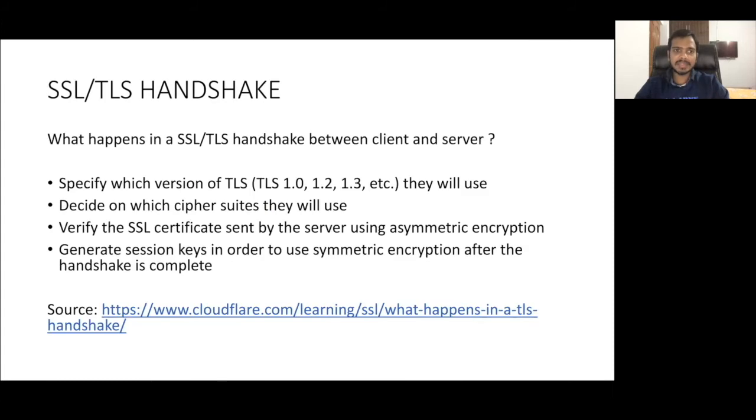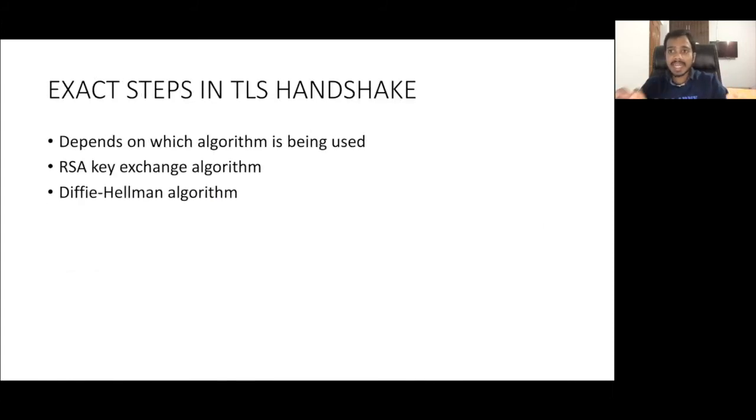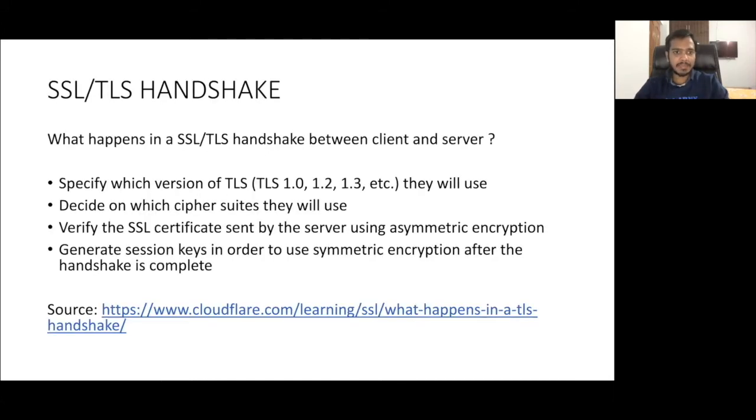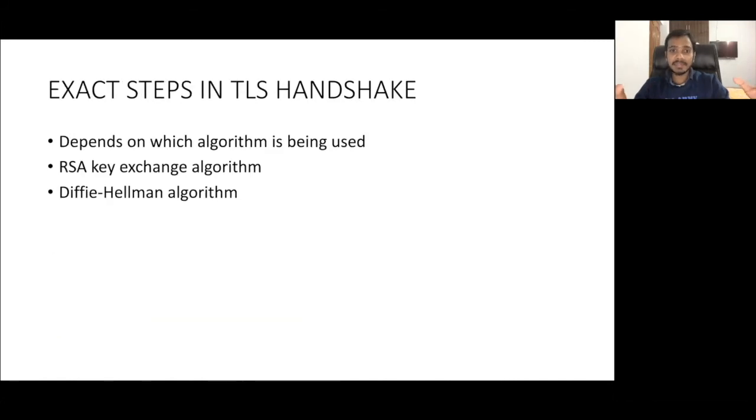So the four steps I have mentioned here are quite general steps. But the exact steps actually depend on which algorithm is being used. And as I have told you, in the second step they decide which cipher suites, or which algorithms, they will use for encryption or decryption. So all the exact steps will depend on this.